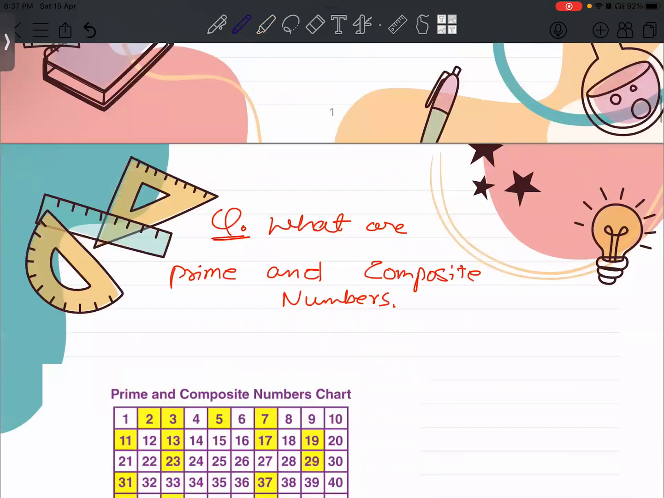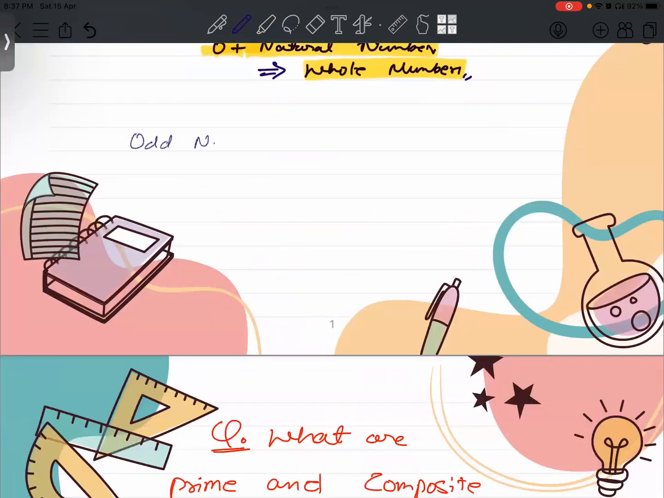Now, earlier you studied odd numbers and even numbers, right? What do you understand by them? Odd numbers are uneven, like one, three, like that. Even numbers are like 0, 2, 4, 6, like that.